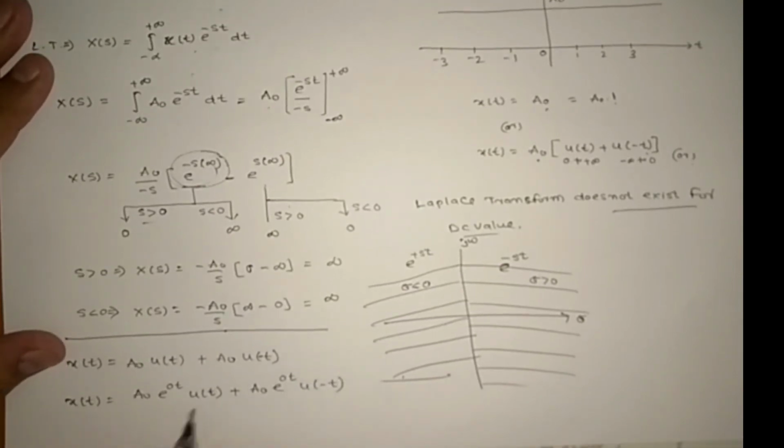So this is a right sided signal. So for this the ROC is sigma greater than 0. This is a left sided signal. For this the ROC is sigma less than 0. Any intersection between these two? No, right? There is no common ROC. So the Laplace transform does not exist.